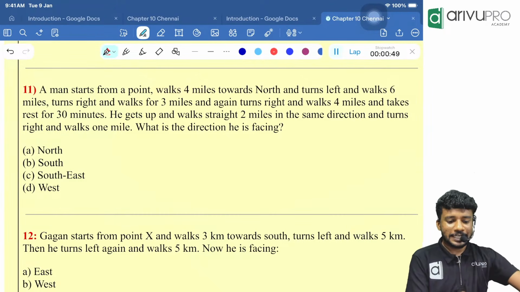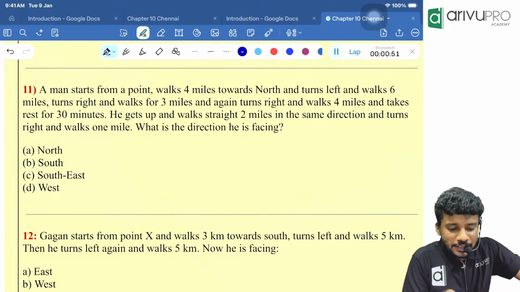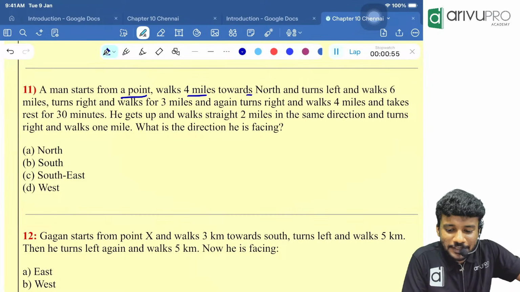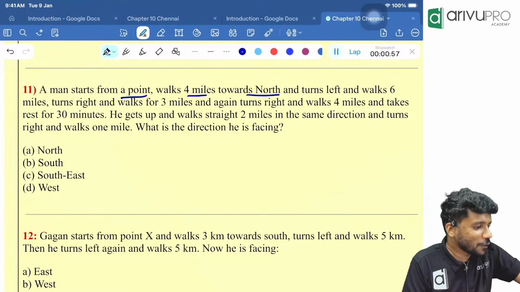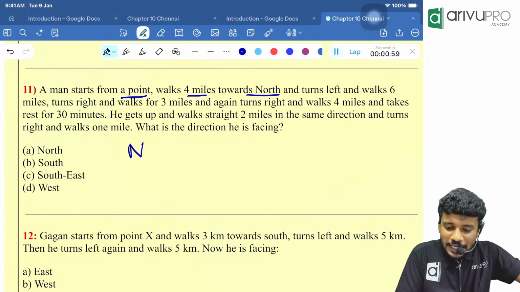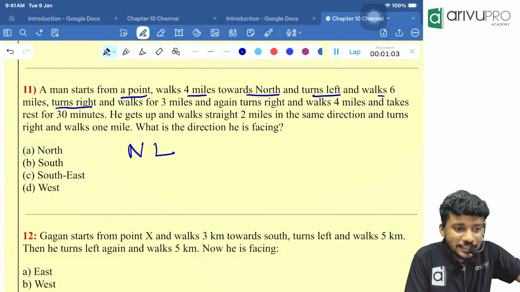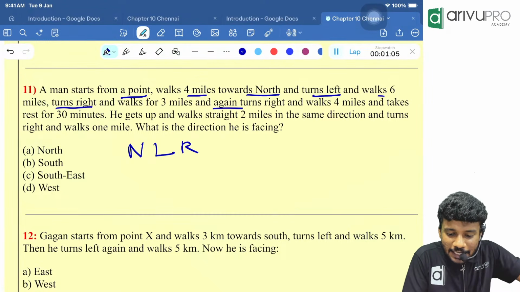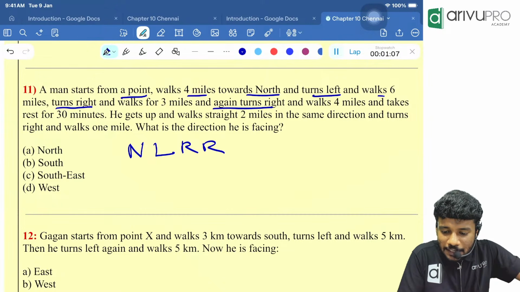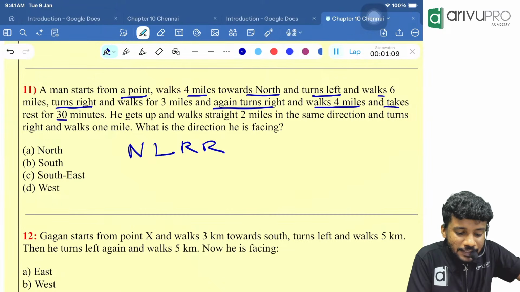If so, check. A person or a man started from a point, walks 4 miles towards north. Initial direction is what then, people? North. Then turns left and walks 6 miles and turns right, and again turns right. Then walks 4 miles and takes 30-minute rest.